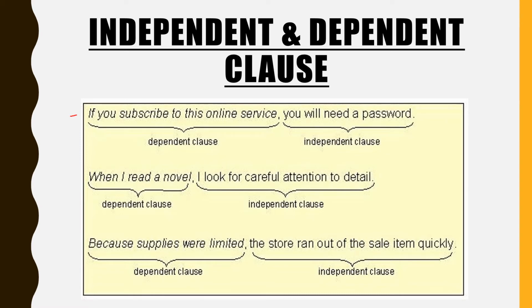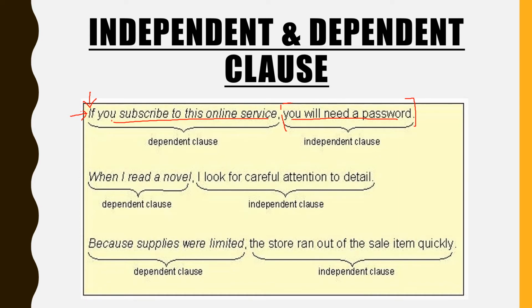Coming to the first sentence, you can see here: If you subscribe to this online service, you will need a password. So "you will need a password" is a complete thought. This is an independent clause. But if you can see here, in the first part, the sentence is starting with the help of a conjunction.